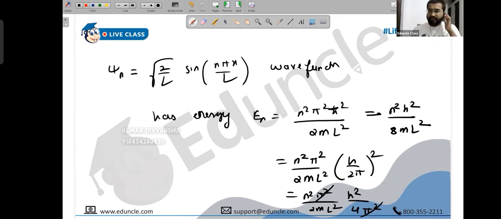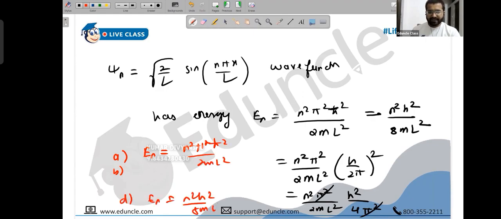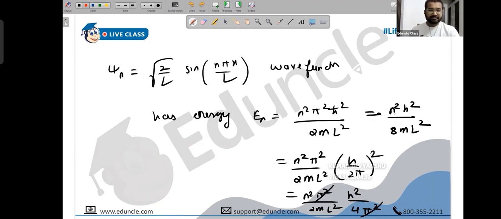Actually, there was an MSQ in one of the papers, not in JAM, but basically one of the papers that I had mentioned earlier, where I had given both options: En was n square pi square h bar square upon 2mL square, and there was a D option where En was n square h square upon 8mL square. Students marked A, but they did not mark D. Both of them are correct, but one is in terms of h bar, the other is in terms of h. Clear, everyone?